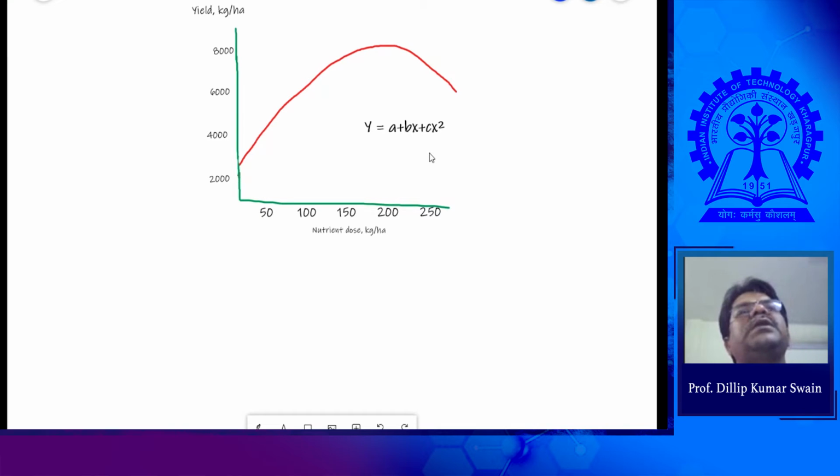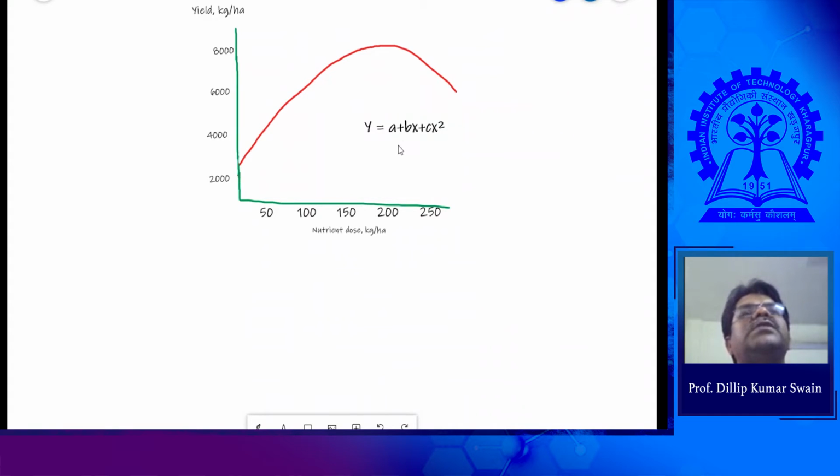So this relationship may be y = a + bx + cx². This is not linear, as we discussed earlier. This follows Mitscherlich's growth law: the increase in yield with increasing addition of a growth factor is progressively smaller and proportional to the decrement from the maximum. This follows the same pattern.